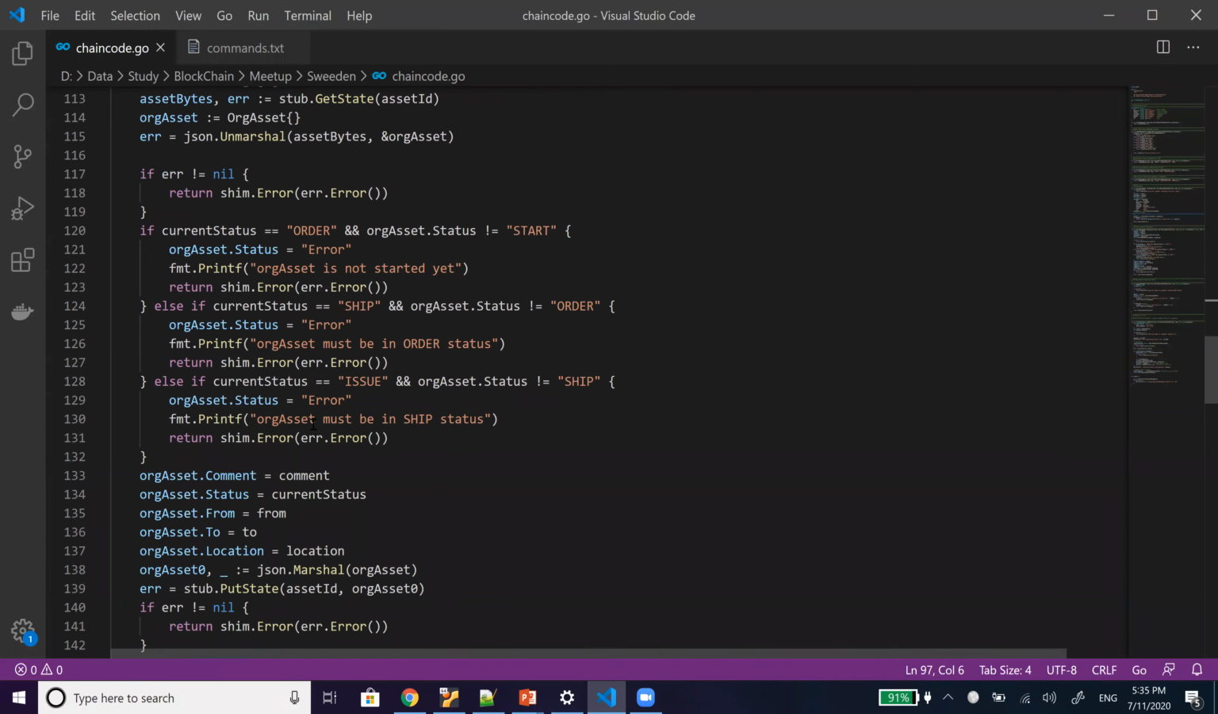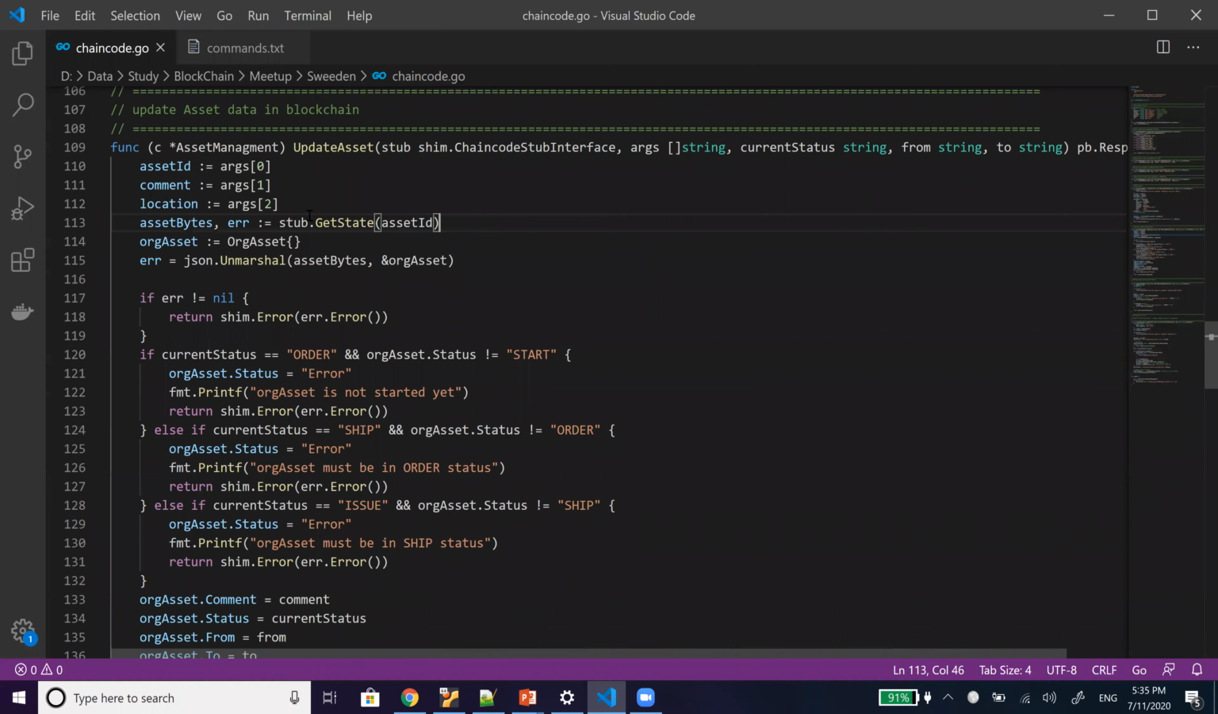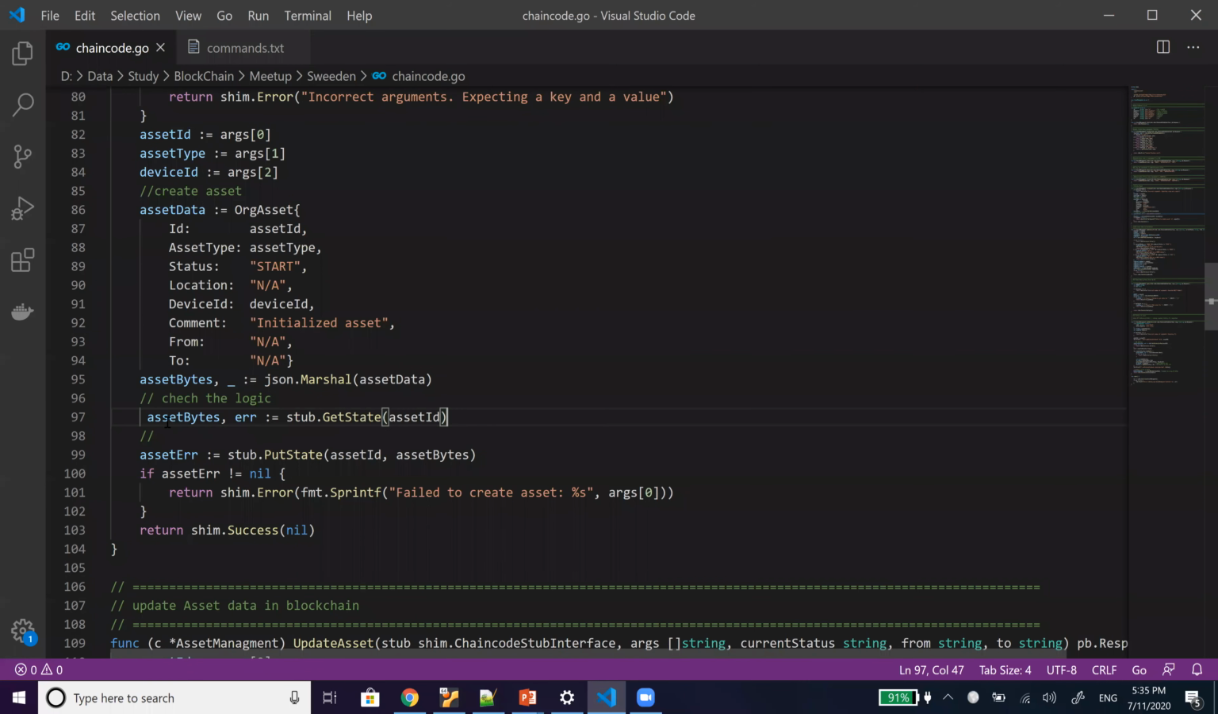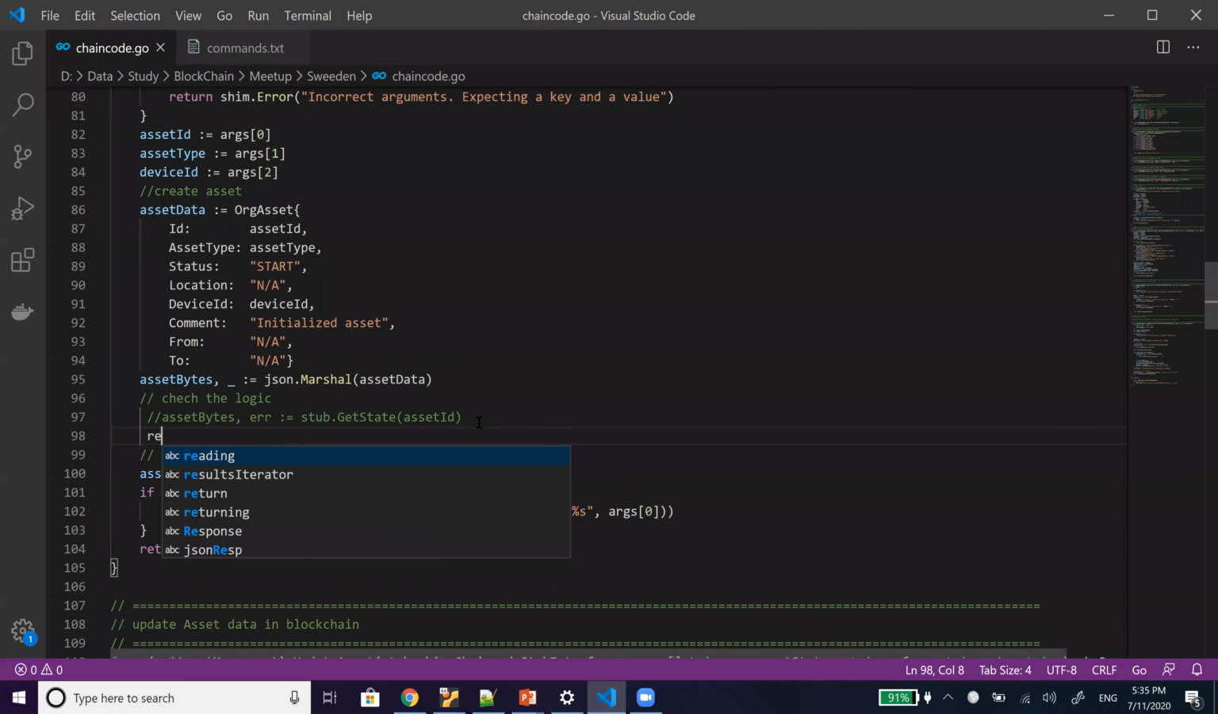So how will we do it? We will first get the data, then we will see if it exists, then we will be returning.